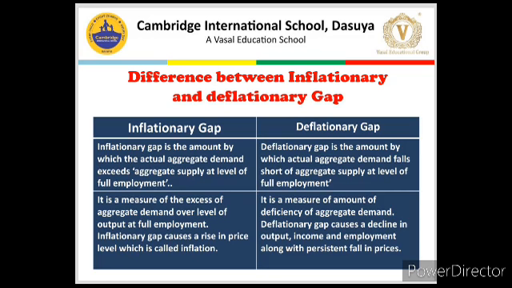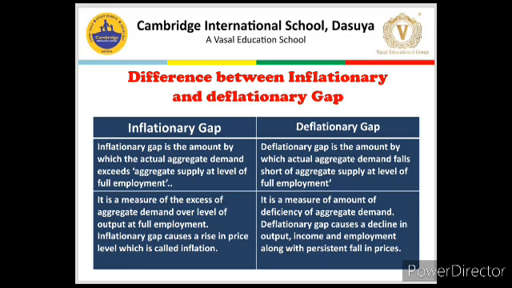In inflationary gap, actual AD is more than the full employment AD, whereas in deflationary gap, actual AD is less than the full employment AD. Similarly, inflationary gap puts pressure on the general price level, which increases prices in the economy. Vice versa, deflationary gap puts downward pressure on the general price level, which decreases the prices of goods and services.